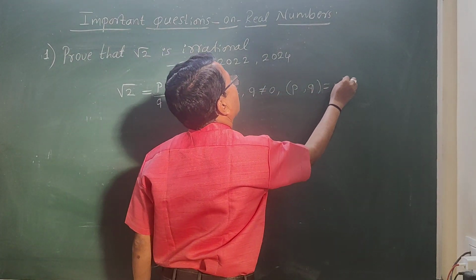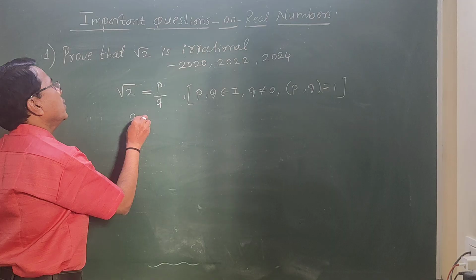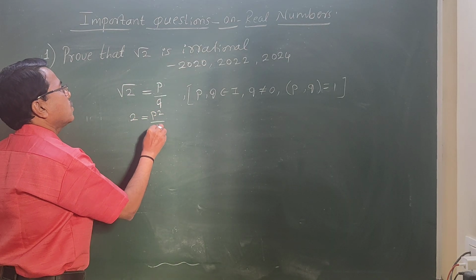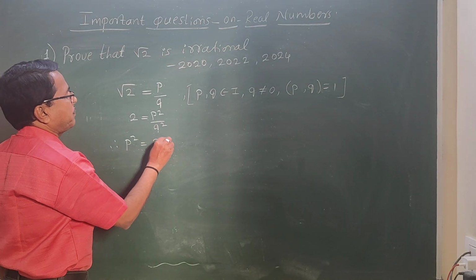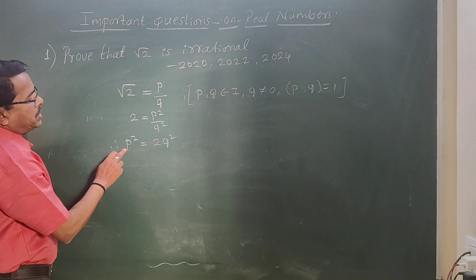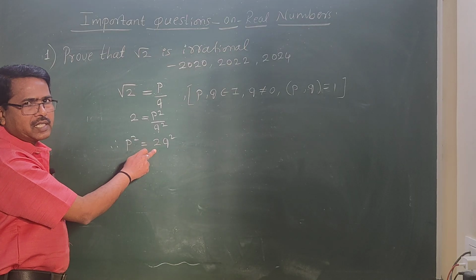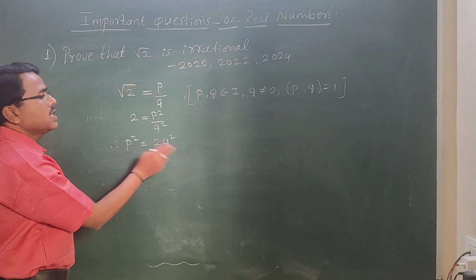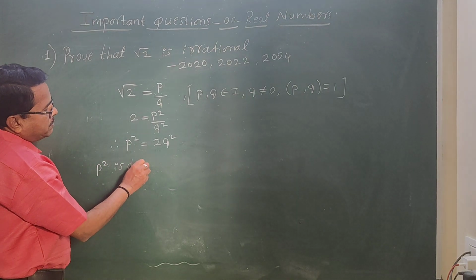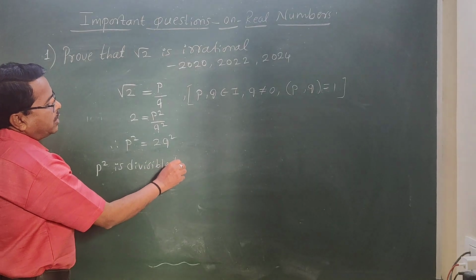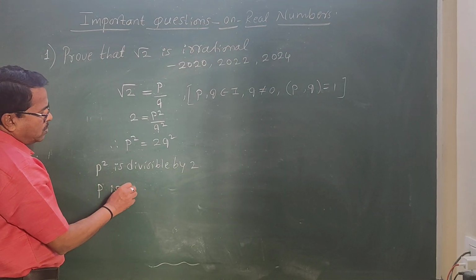Okay, students. Now squaring both sides. If we square both sides, 2 equal to p square by q square. Therefore, p square equal to 2q square. Now, p square is divisible by 2. In previous lesson, in detail, I have explained how it is divisible by 2. Now, I'll write p square is divisible by 2.